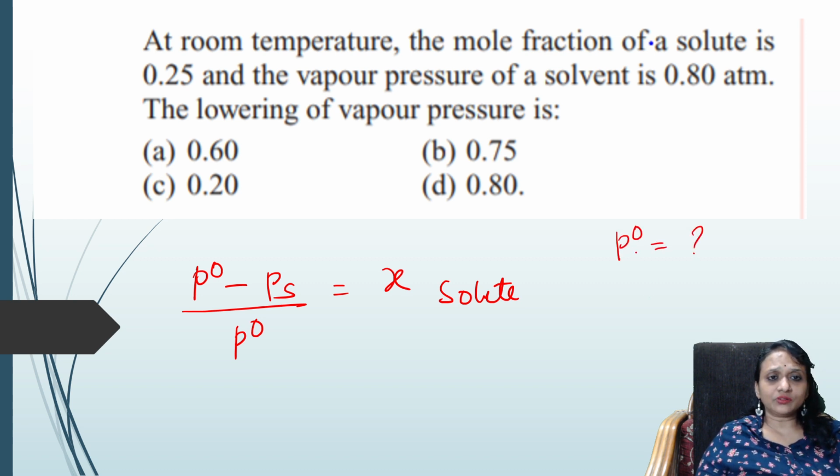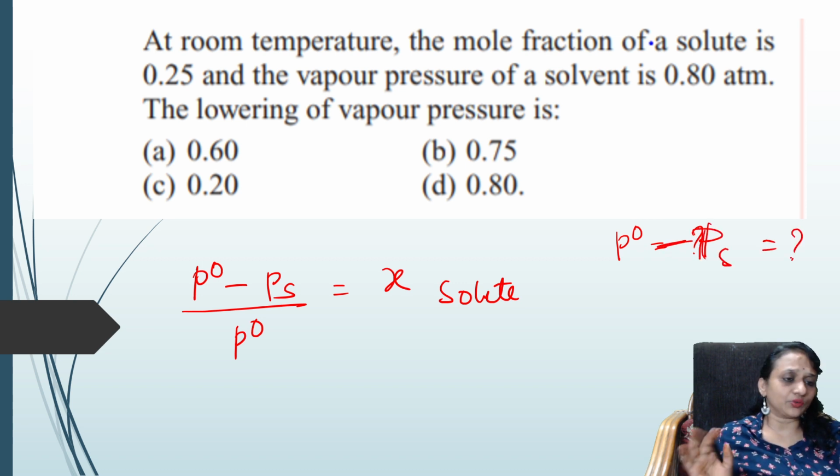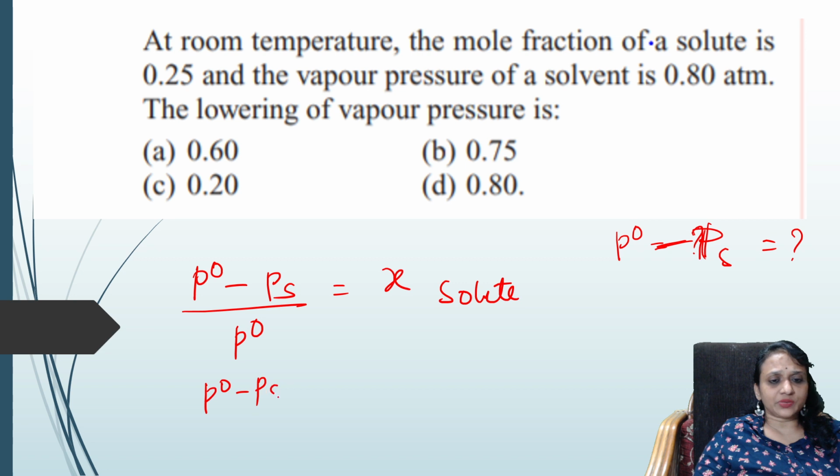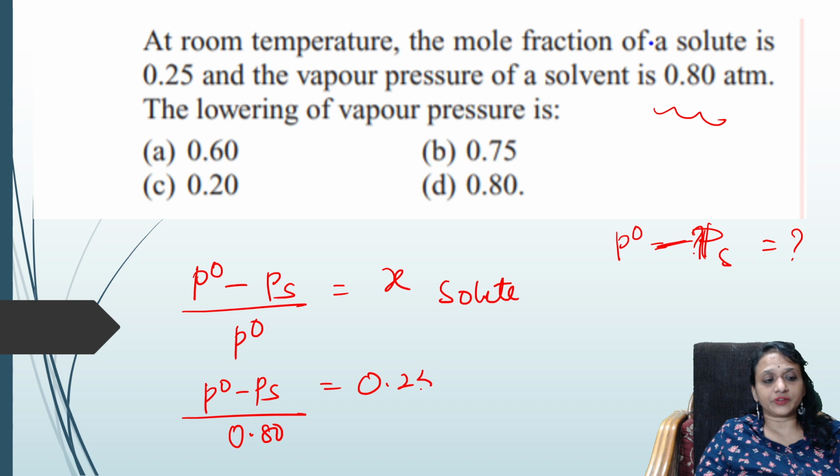Do I know P naught? Relative lowering of vapor pressure has been asked. I don't know P naught minus PS, the relative lowering of vapor pressure, so I substitute what I know: the mole fraction of solute. So P naught minus PS divided by P naught, do I know it? Yes. The vapor pressure of the solvent, P naught, is 0.80, and it is equal to 0.25.